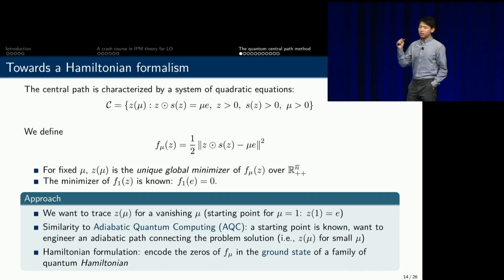So now the only remaining ingredient is that we want to design a quantum Hamiltonian, because we want to apply the adiabatic quantum computing idea. We need to design a quantum Hamiltonian that encodes the central path as the ground state, so we can adiabatically evolve this Hamiltonian, and at the same time, trace down the central path.